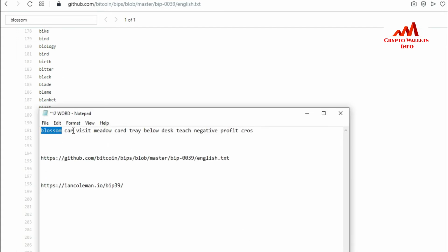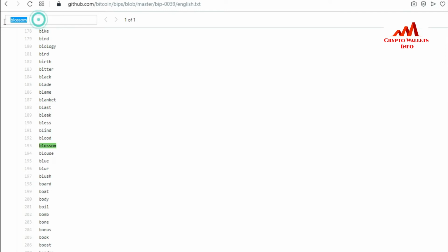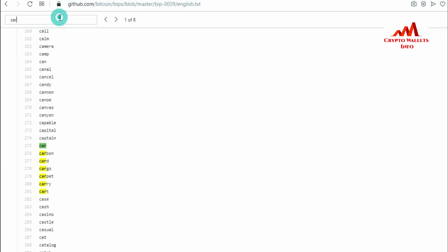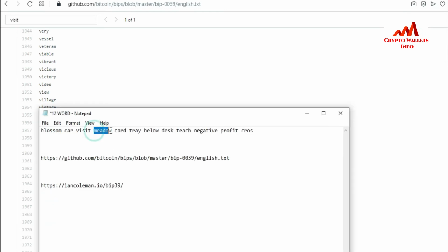I'm also going to check the second, then the third. So just paste here. My second word is also okay, which means it is correct. Now going to the third word, copy and paste here. You can check one by one. Visit is also correct. Number 4, just copy and paste here.